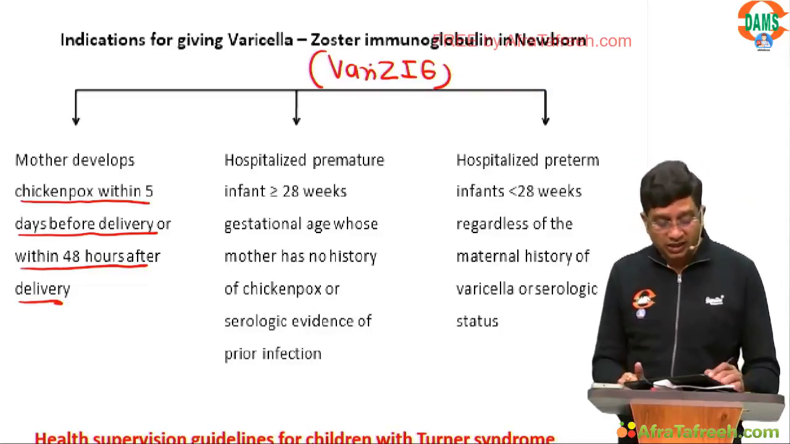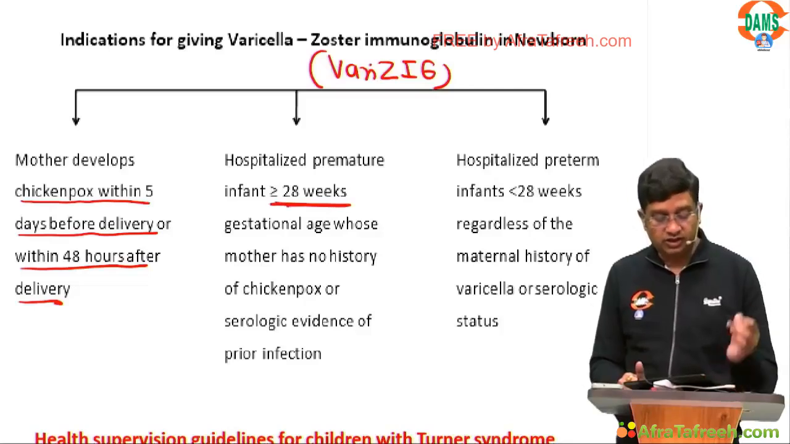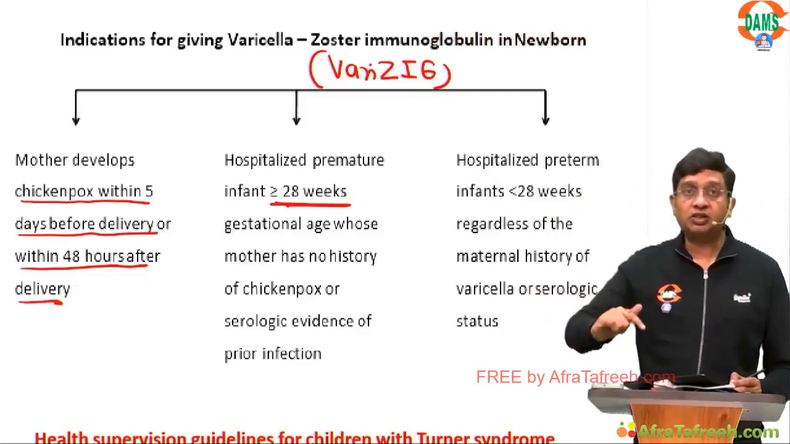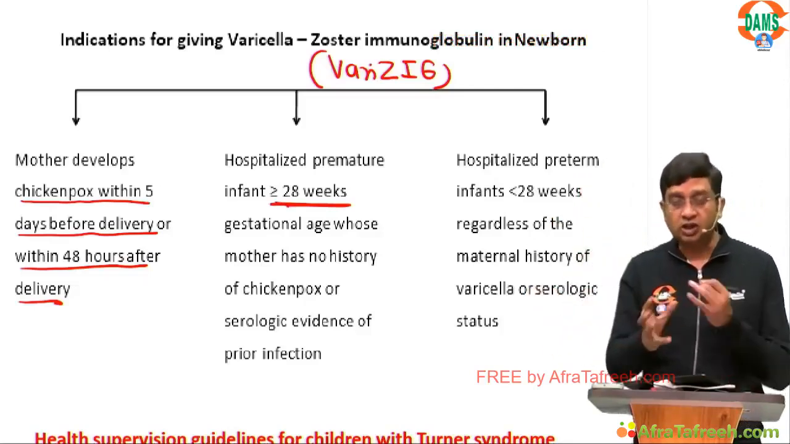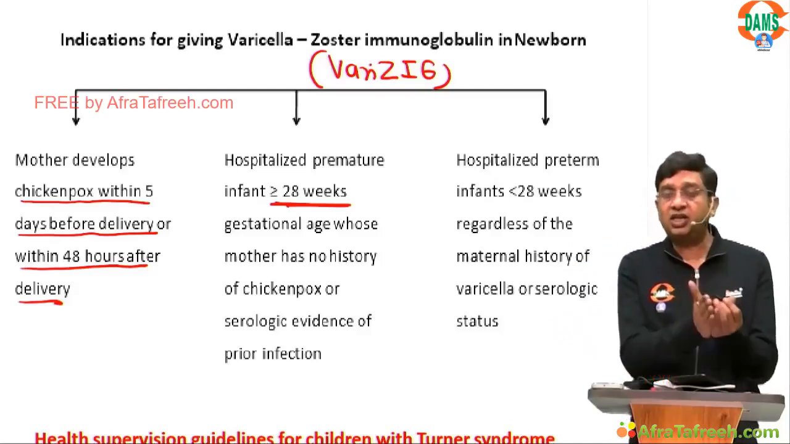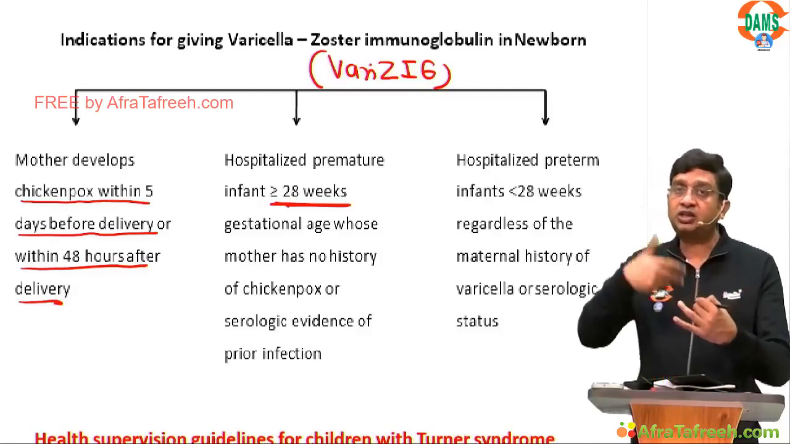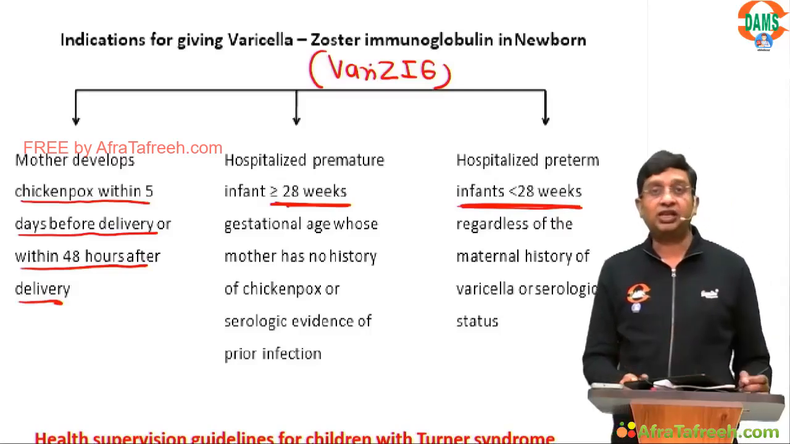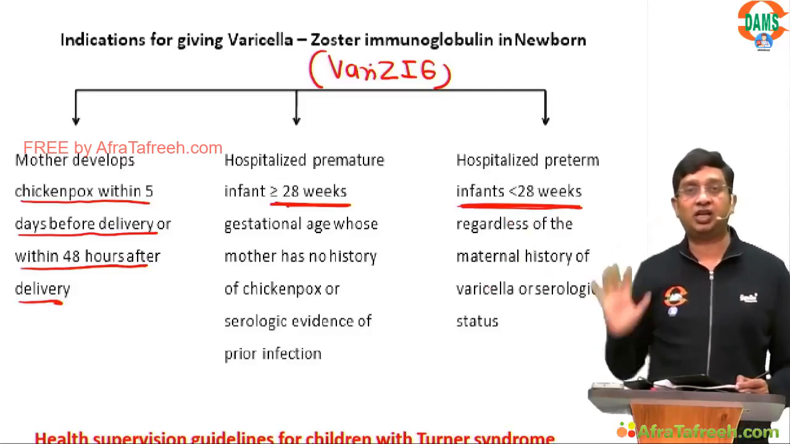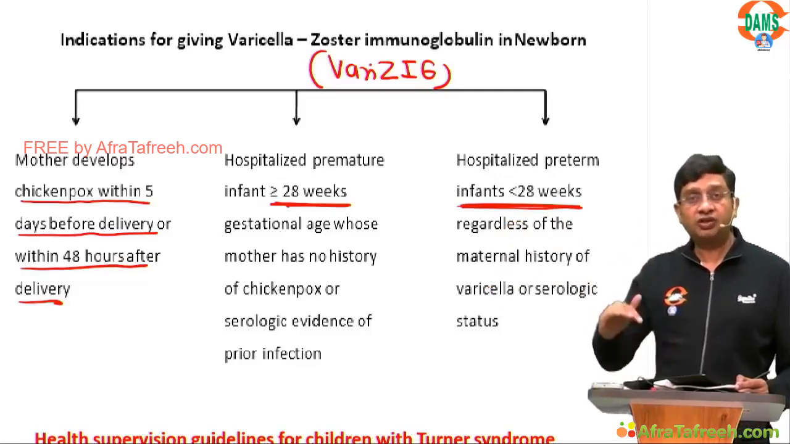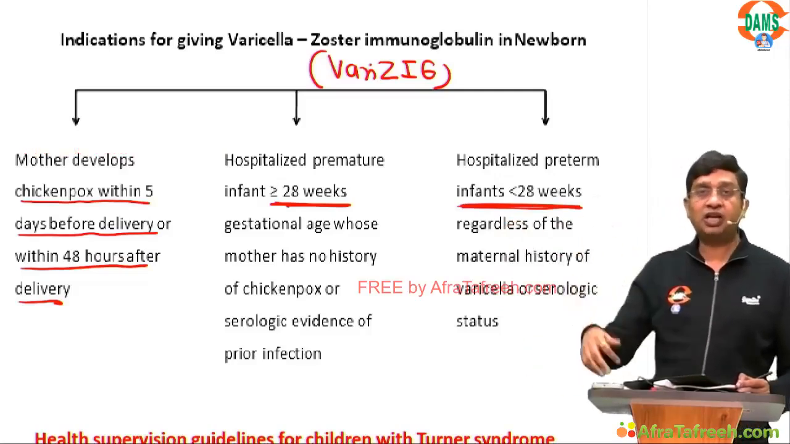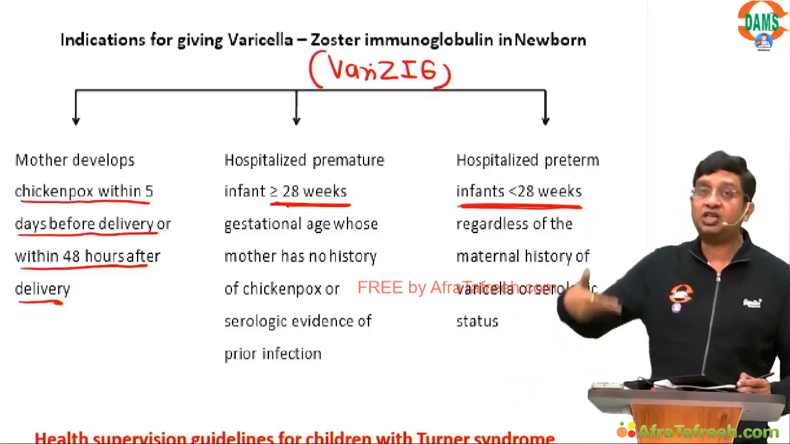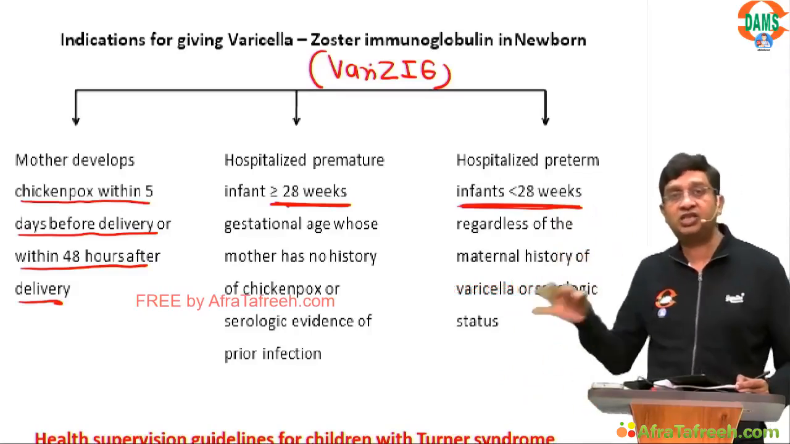Second, a child who is less than 28 weeks. The mother never had chickenpox earlier, or the mother does not have serological evidence. The concept says the antibodies are mainly transferred from the mother to the child in the third trimester. So if a child is born at less than 28 weeks and is exposed to a person having varicella, then even if the mother had chickenpox or had vaccination and has antibodies, these antibodies will not be transferred to the child. So in that case, Varizig has to be given.